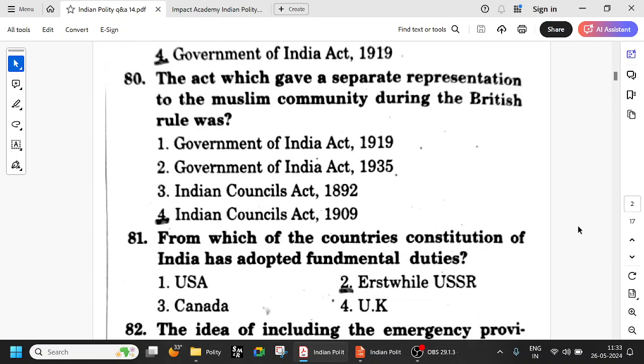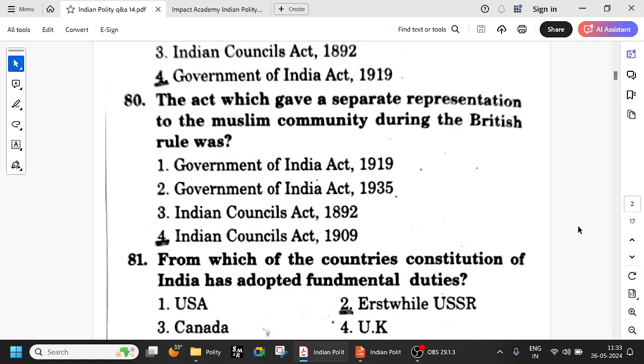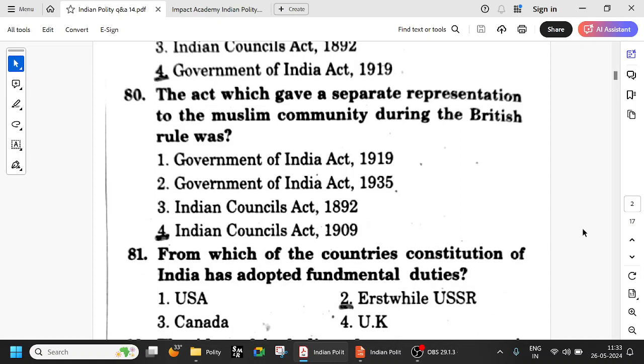So just now we have seen and recently, so people think these one-liners are not asked anymore. But recently we have seen one of the statement. Okay, Indian Councils Act of 1909. Okay, so if you have these one-liners very clear, it will definitely help you. So the act which gave a separate representation to the Muslim community during the British rule was Indian Councils Act of 1909. Okay, all these things are important. 1919 diarchy in provinces.